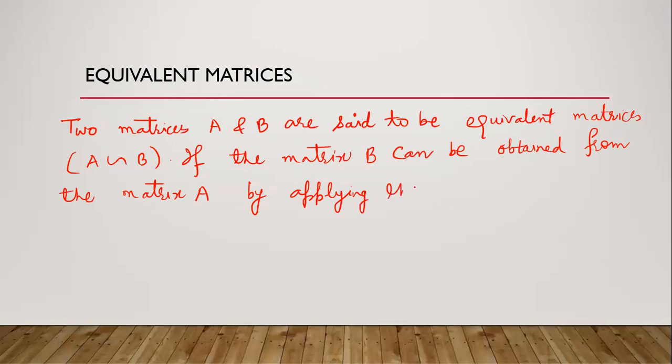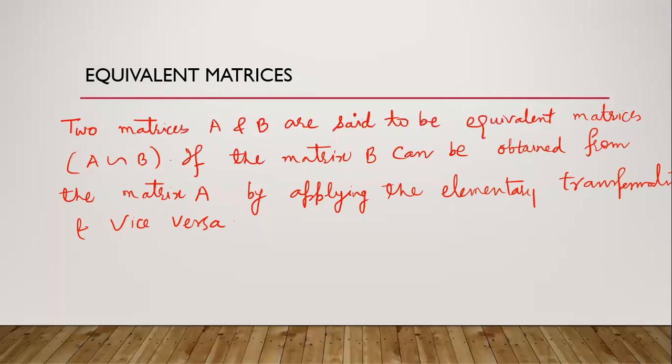By applying the elementary transformations, and vice versa. We can also claim that B is said to be an equivalent matrix of A if A is obtained from some finite elementary transformations on B.